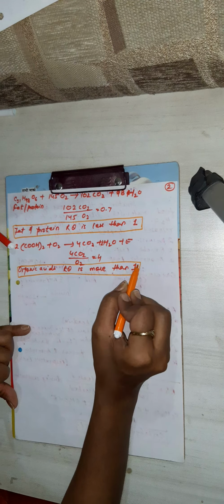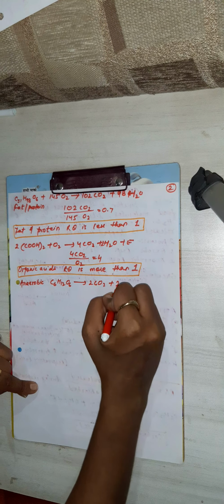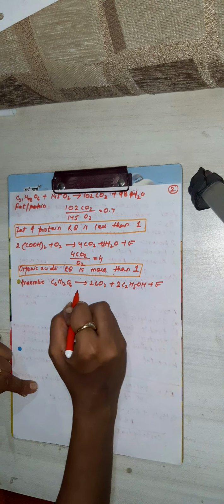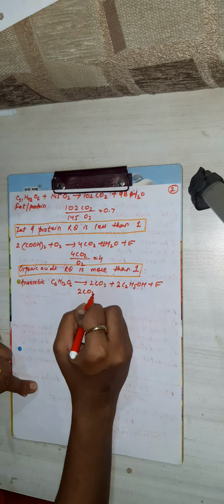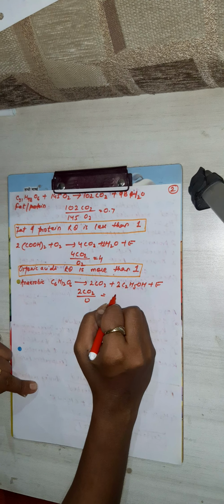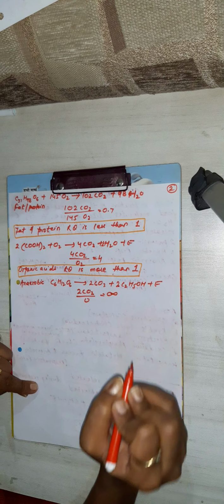Now come to the case of anaerobic. There is no oxygen because it's anaerobic. It will give alcohol, and obviously we know this formula. So according to the formula, what will it be? Infinite.